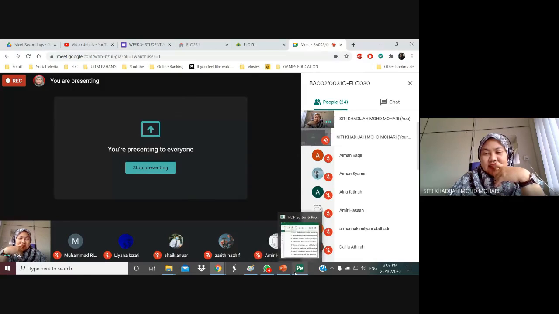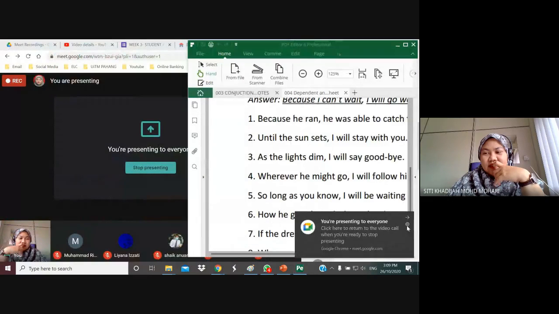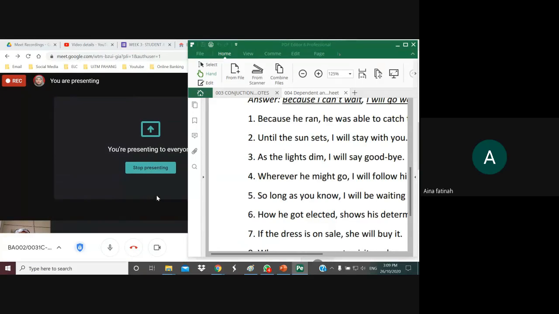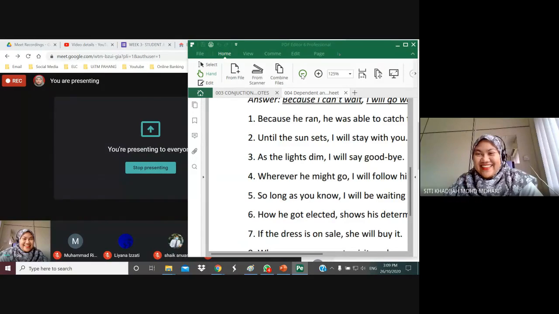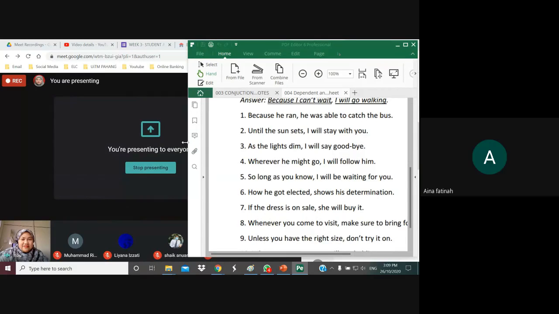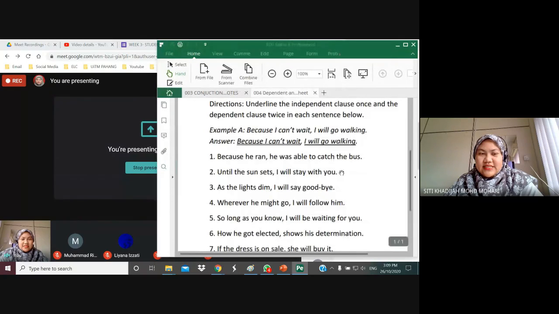Aina Fatina. Hopefully you are not sleeping. Aina Fatina. Yes, madam. Okay, now, can you read out aloud the first question and then try to identify which one is the dependent, which one is independent?